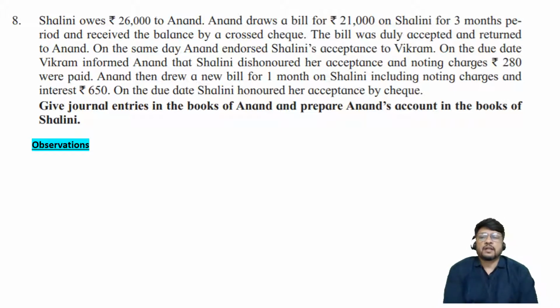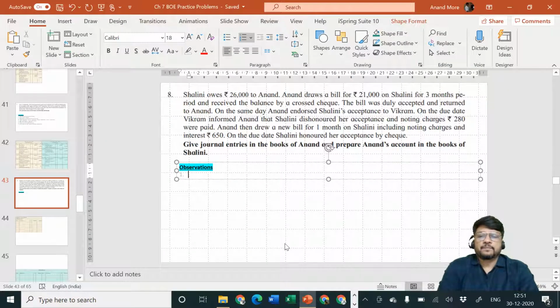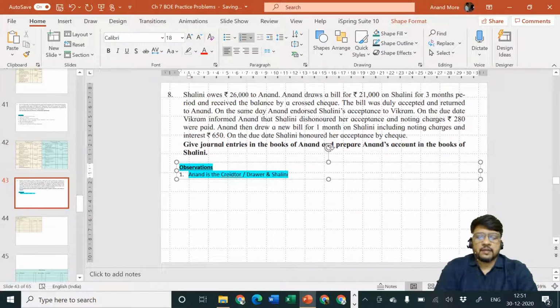Okay, so let us write down the observations first. What are the observations? Shalini is the debtor and Anand is the creditor. Anand is the creditor or drawer, and Shalini is the debtor or drawee.